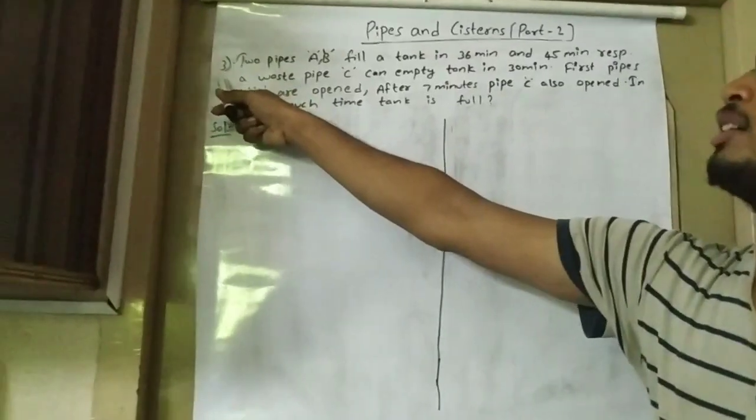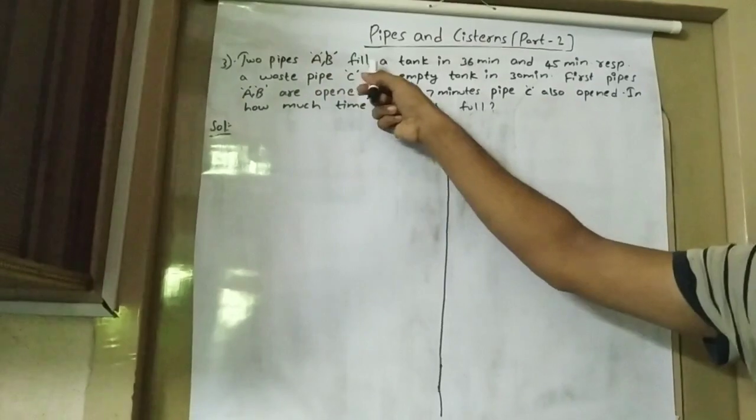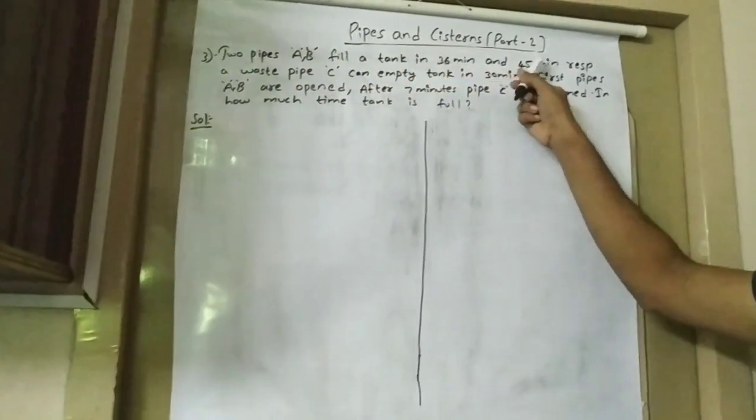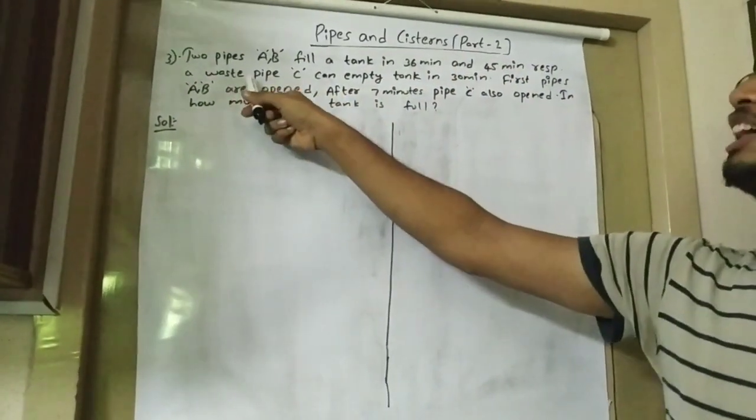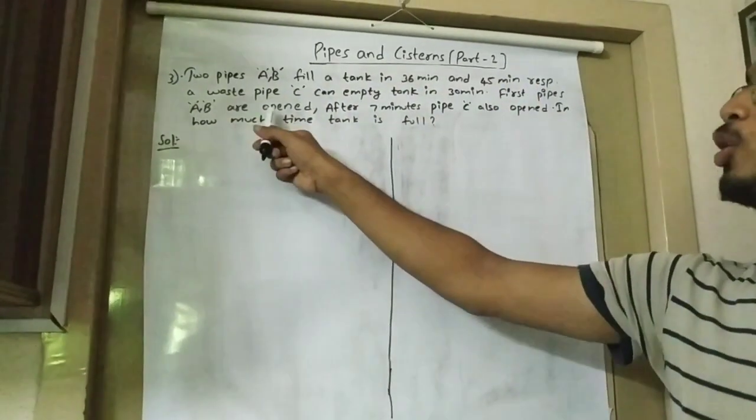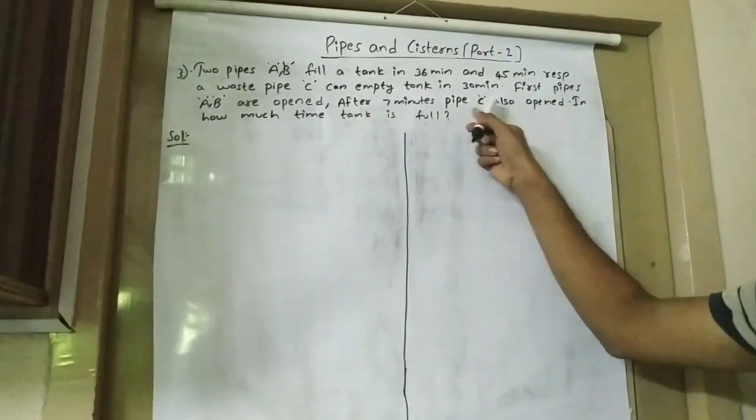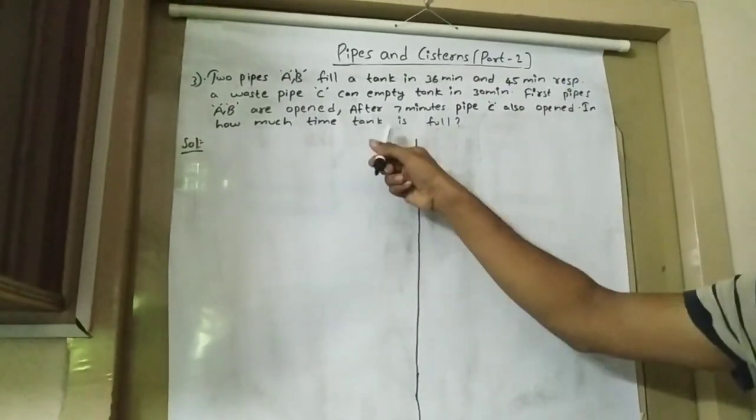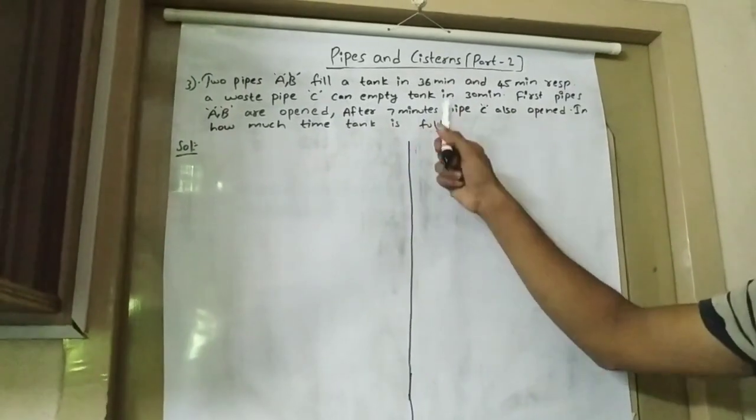Okay. So in this third question it is given as two pipes A, B fill a tank in 36 minutes and 45 minutes respectively, and a waste pipe C can empty the tank in 30 minutes. First pipes A, B are opened. After 7 minutes pipe C also opened. In how much time is the tank full?